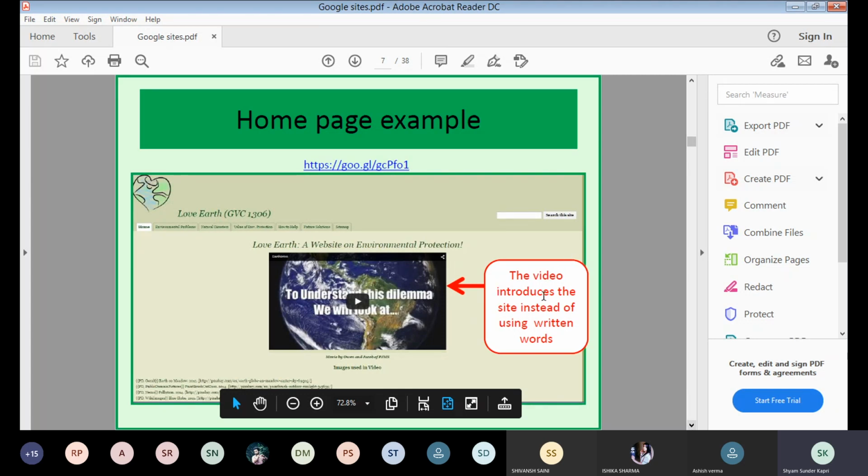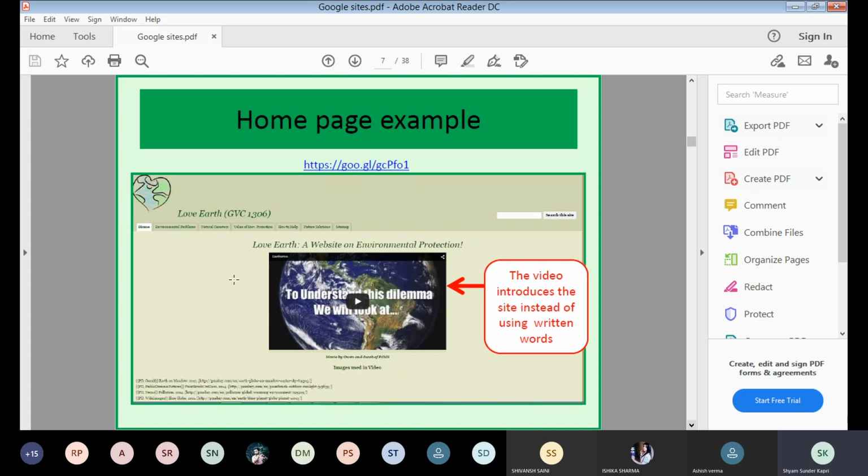The video introduces the site instead of using written words. This can be seen on many websites. Basically, Flash players use video, Flash video, and other video types even today. Companies are using on even a Facebook page header a video or a slideshow.